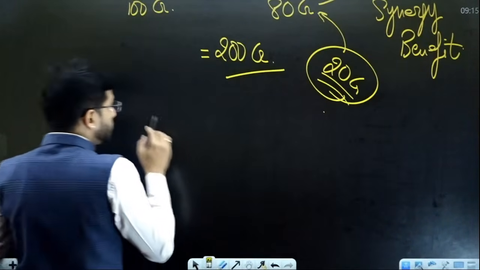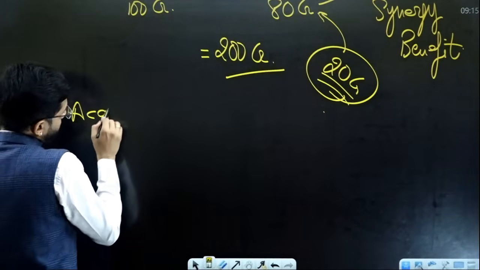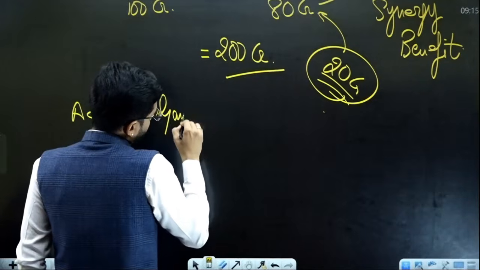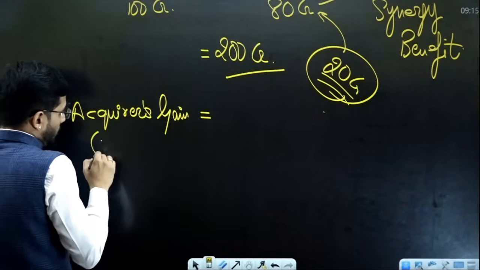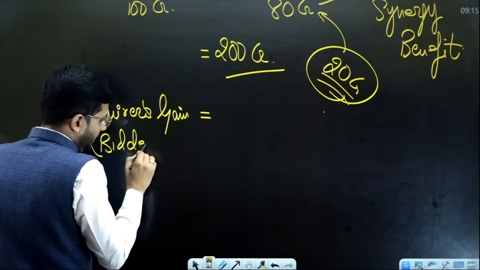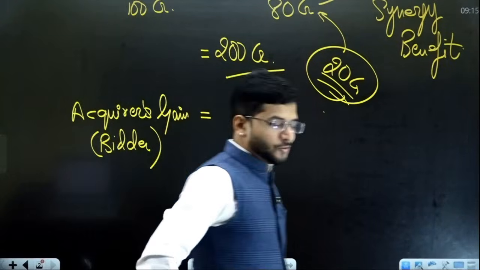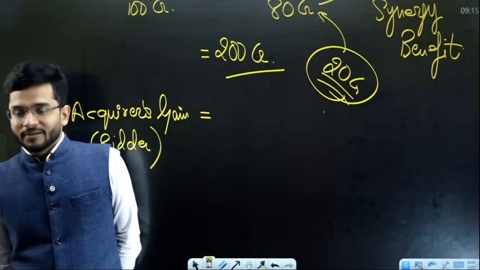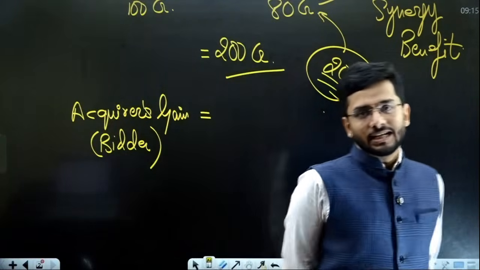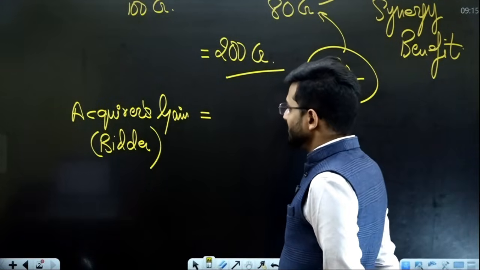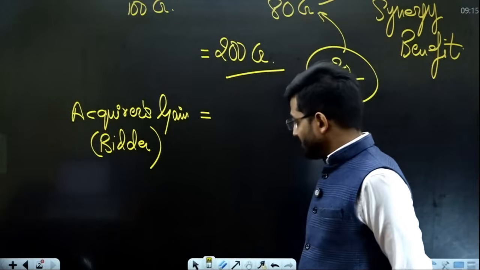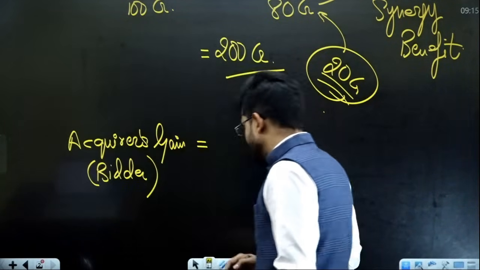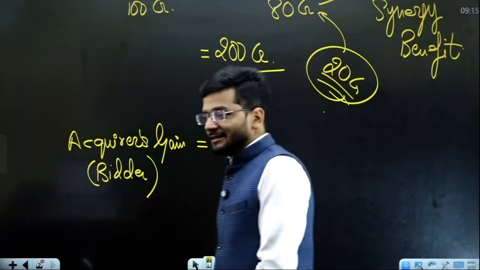Now I would like to ask you, what is the bidder company gain? Bidder company is earning what? What is the gain that bidder company has accrued? What formula can you suggest to me? What is the formula of acquirer's gain or the bidder company's gain? What gain has acquirer earned?